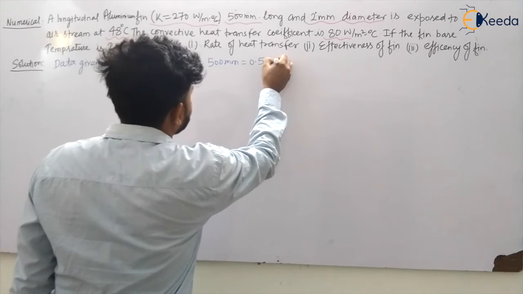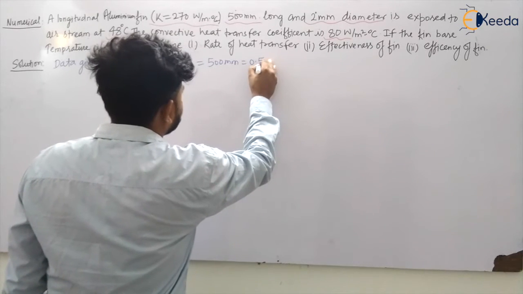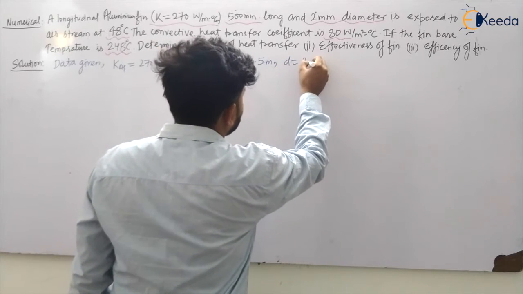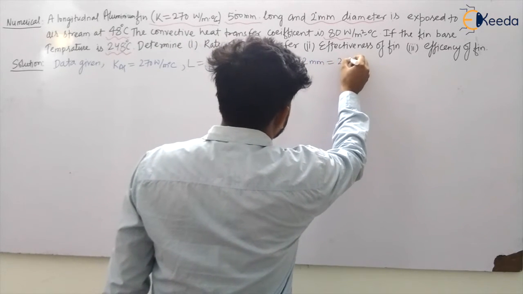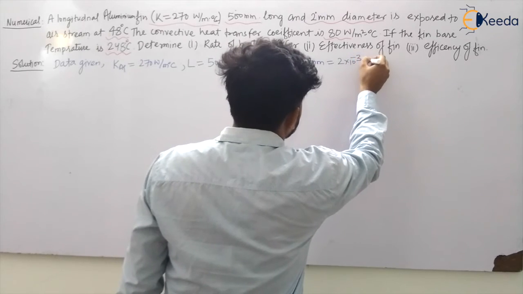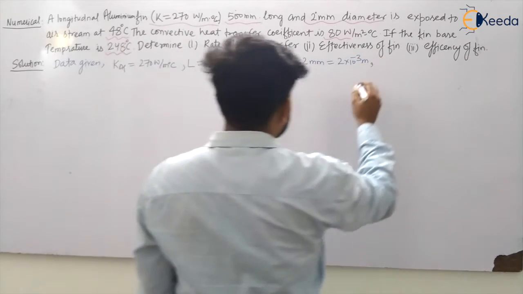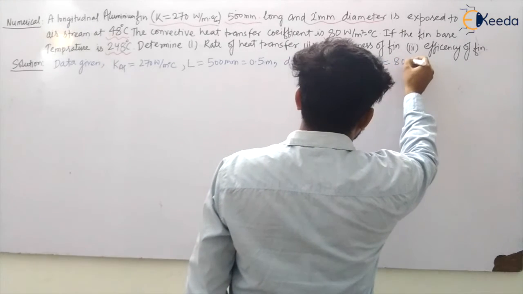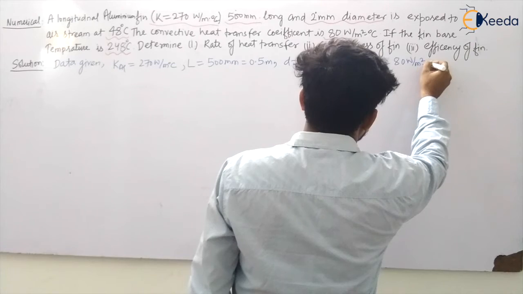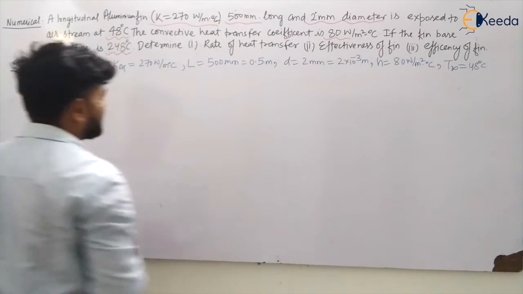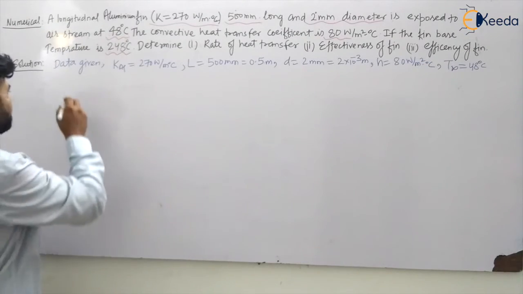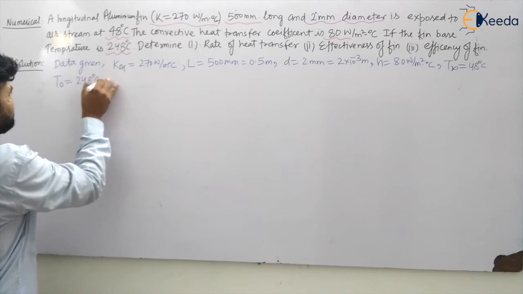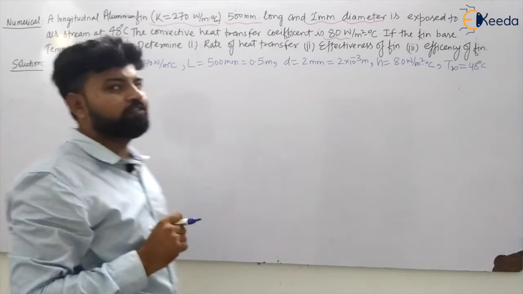The diameter is 2 millimeter, so this will become 2 into 10 to the power minus 3 meter. The convective heat transfer coefficient h is 80 watt per meter square degree Celsius. If the base temperature is 248 degrees Celsius, determine the rate of heat transfer.